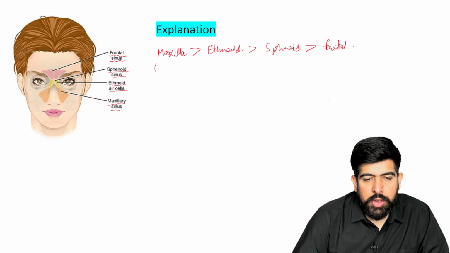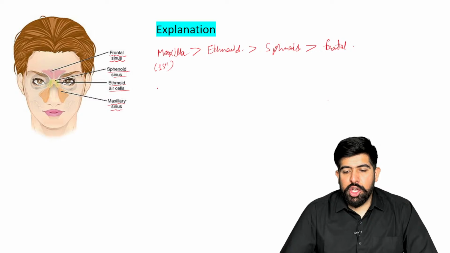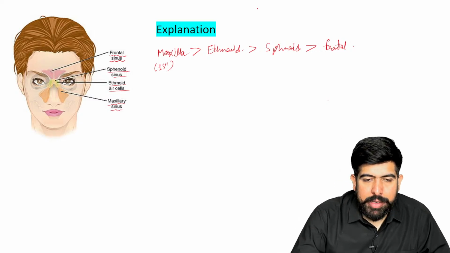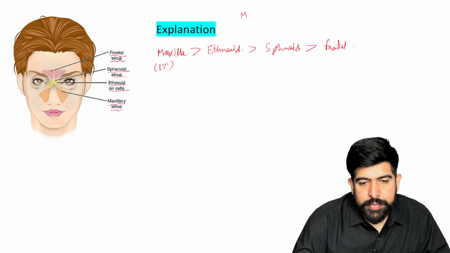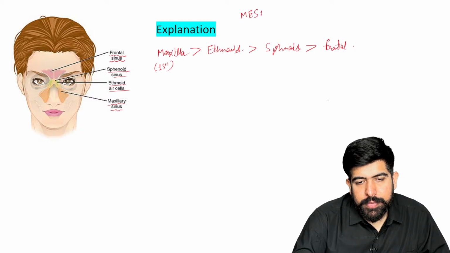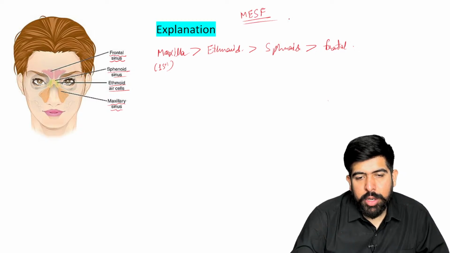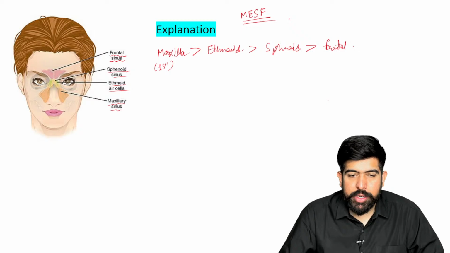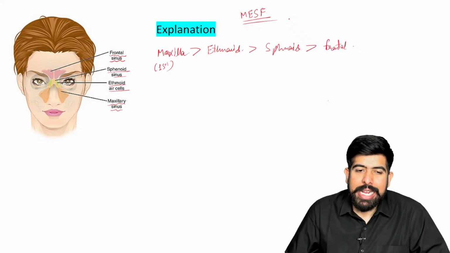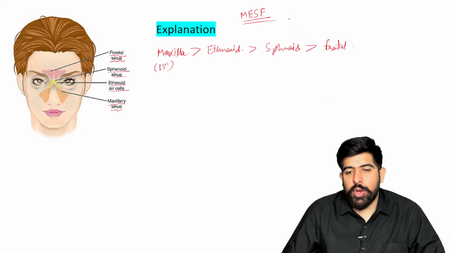So your first is, yes, MESF. You have to remember this mnemonic, MESF: maxillary, ethmoid, sphenoid, and frontal.